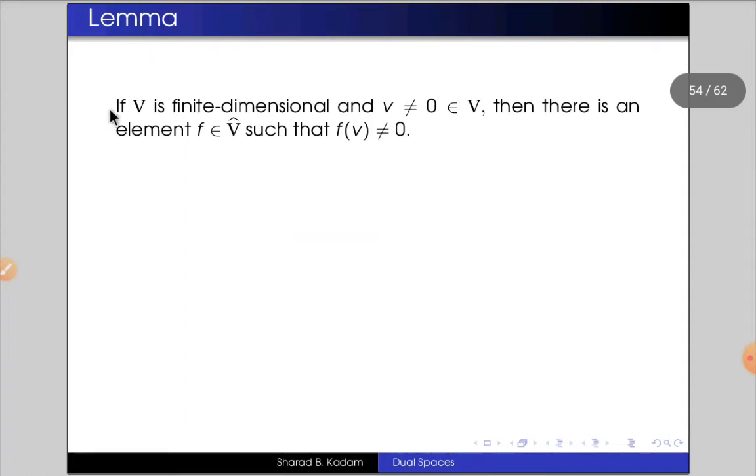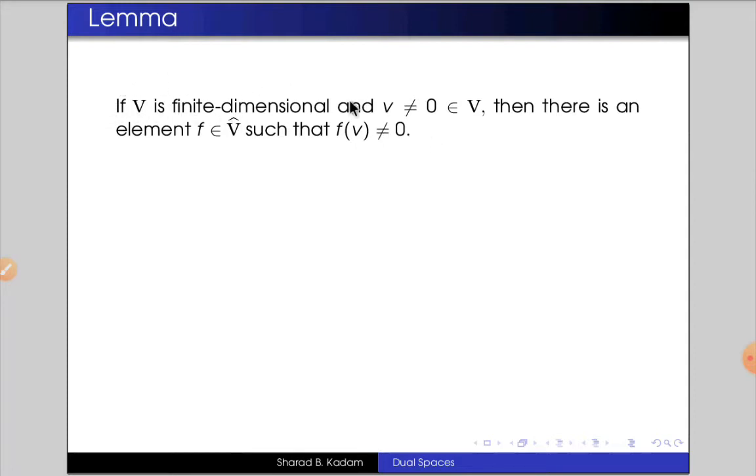Next, we have a lemma. The statement is, if V is finite dimensional and v is a non-zero vector in the vector space V, then there is an element F in the dual space of the vector space V such that F of v is non-zero.